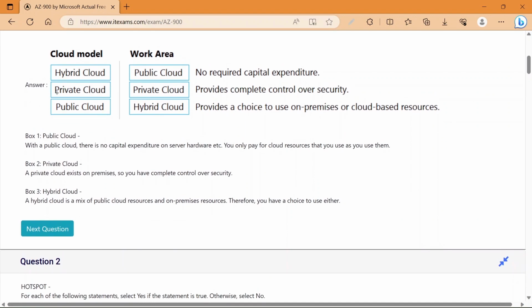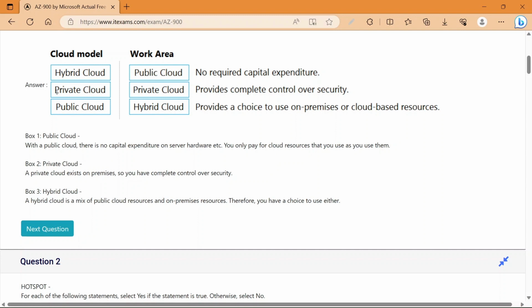The answer to this question: the cloud models are listed and this is the work area in which we need to provide our answer. Public cloud, where no capital expenditure is required. Private cloud provides complete control over security, whereas hybrid cloud provides a choice to use on-premises or cloud-based resources.